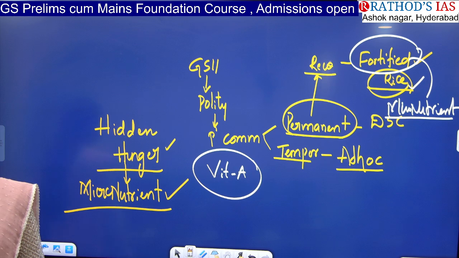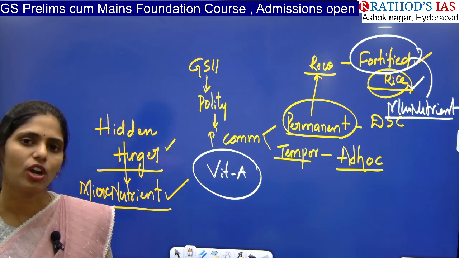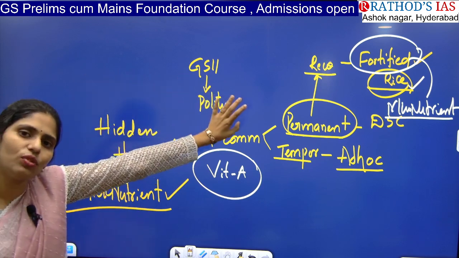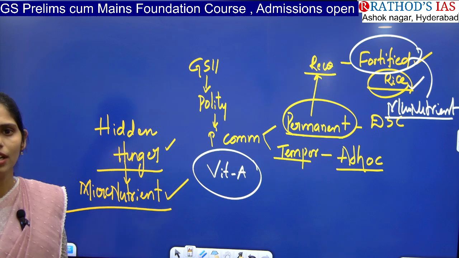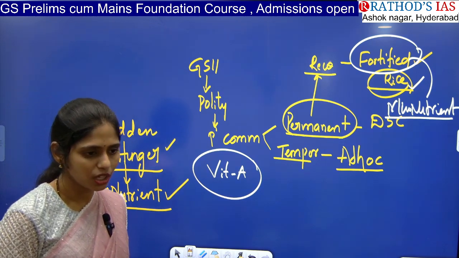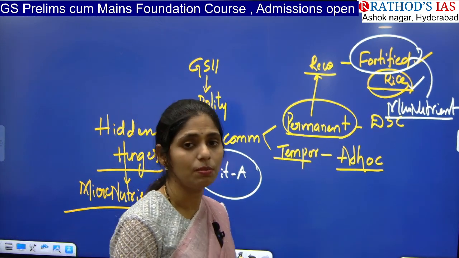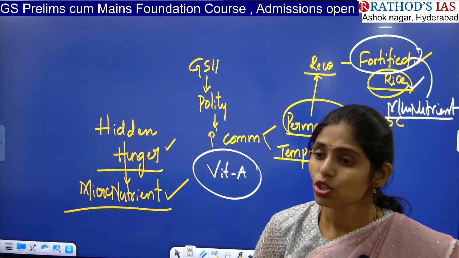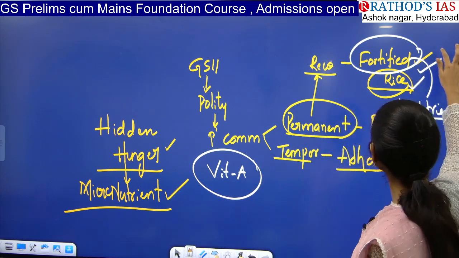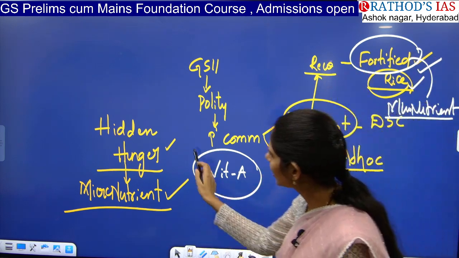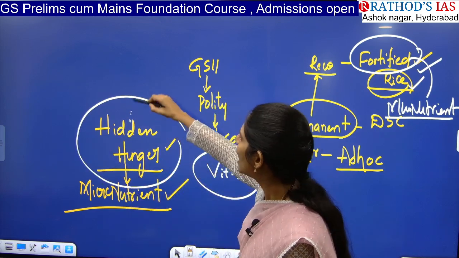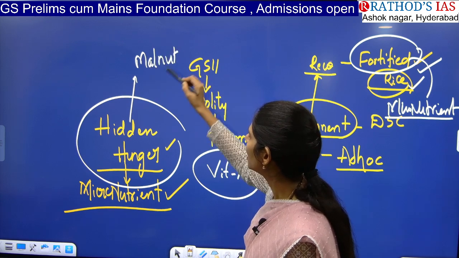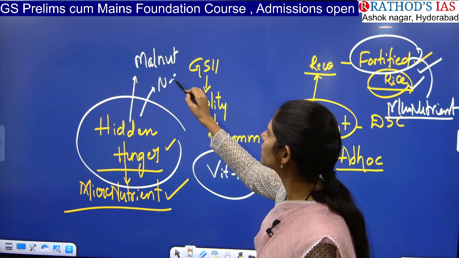Okay, when we add nutrients to this rice, that is called fortified rice, and this departmental standing committee is saying that yes, we have to promote fortified rice. Especially the government is running the PDS, that is public distribution system, through which the government is providing subsidized food grains, right? So in that scheme, at least we have to increase this fortified rice so that we can address this problem of hidden hunger, and we can address this problem of malnutrition, and we can improve the nutritional status of the people.